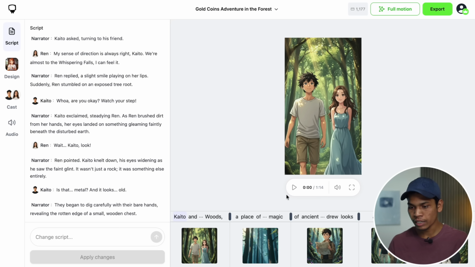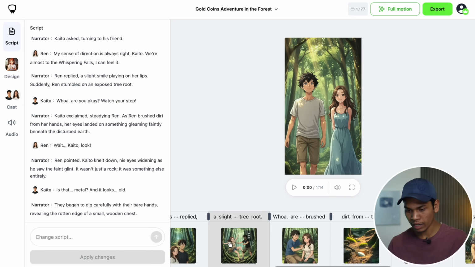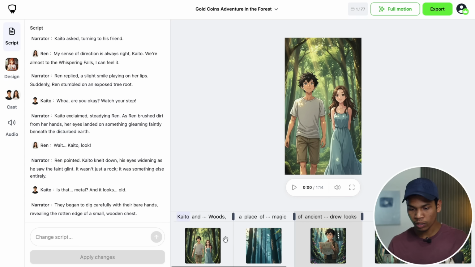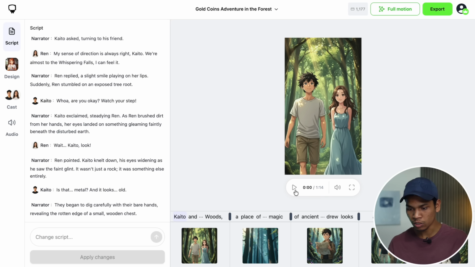Now you can see it has generated some scenes as per the script, and this is the editor. You can look at how it has generated, and if you want to change something, you can edit that. So let me just play and see how the video is looking.